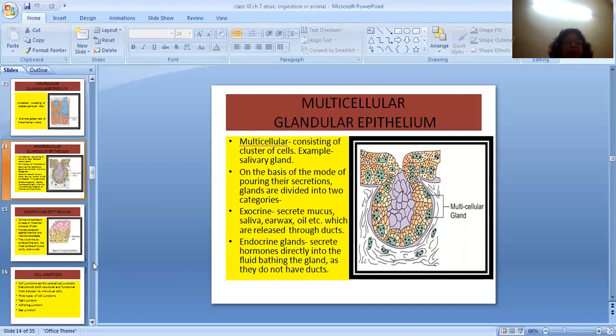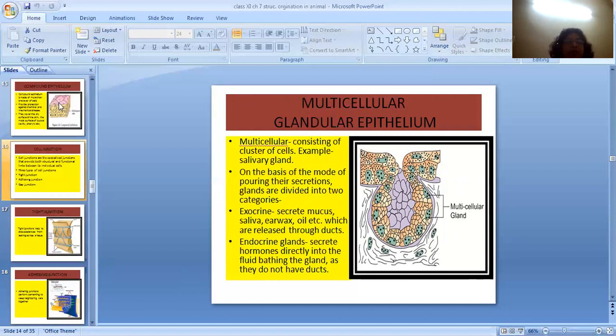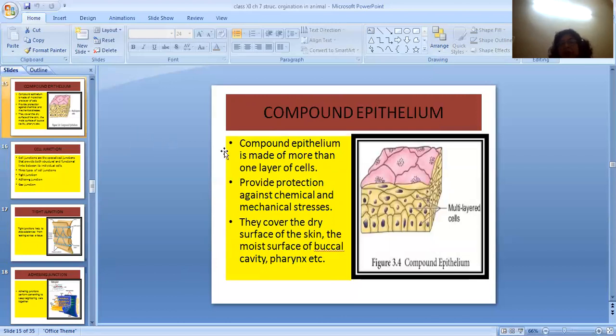Now let us come to compound epithelium. Just now whatever we have done, that is simple epithelium, which was made up of single layer, and compound epithelium is made up of more than one layer of cells. Now, as it is made up of more than one layer of cells, it is thick and it provides protection against chemical and mechanical stress. And you find it on the surface of the skin, moist surface of buccal cavity and pharynx.